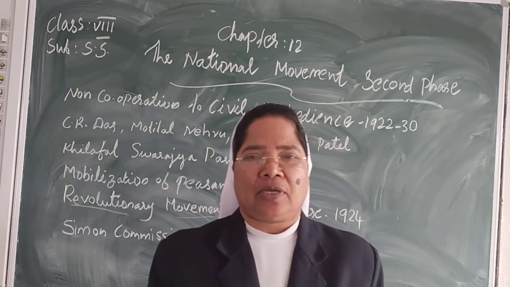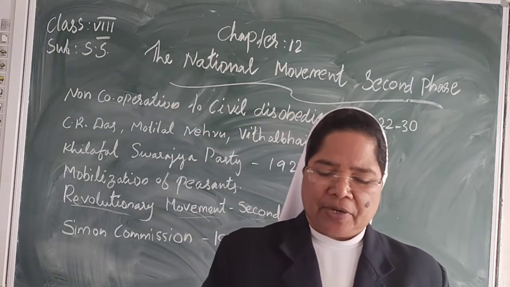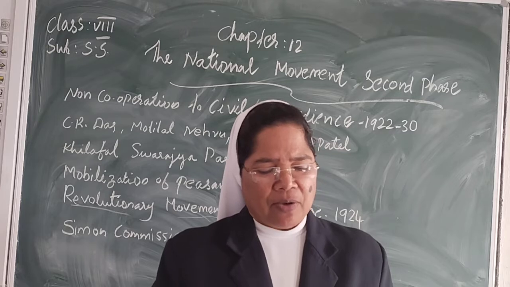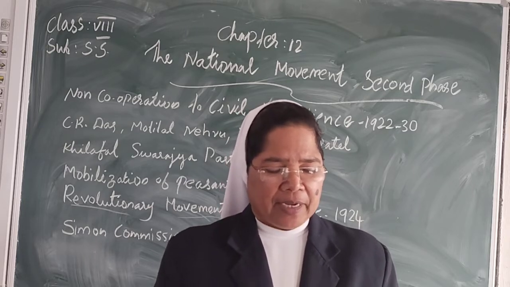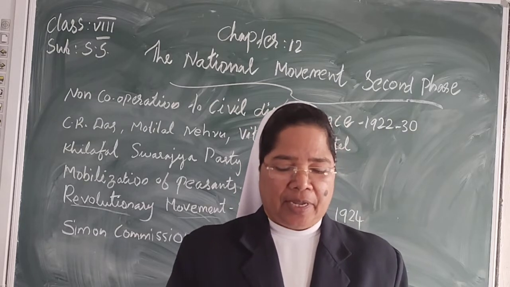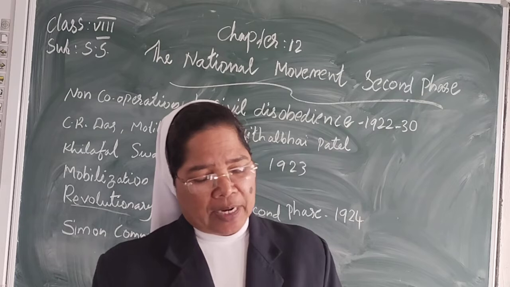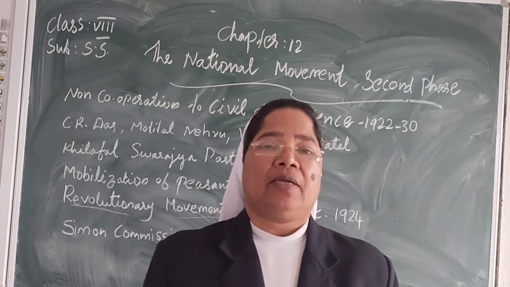They rejected this commission. Now we have to study the Purna Swaraj resolution, which is important. In the annual session of 1928, the Congress passed the resolution demanding dominion status, that is, government by the Indians.